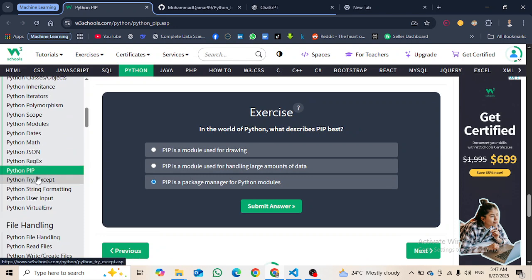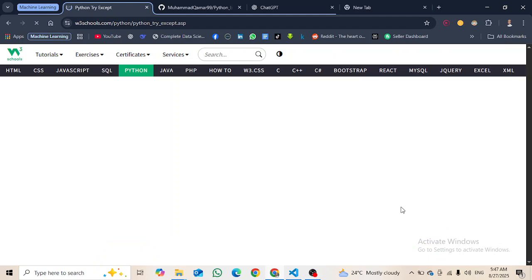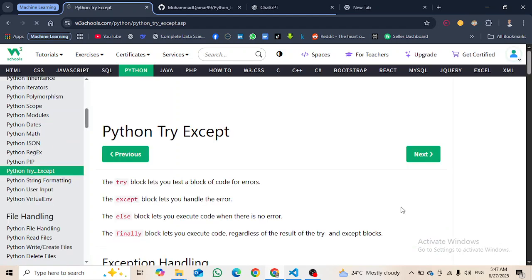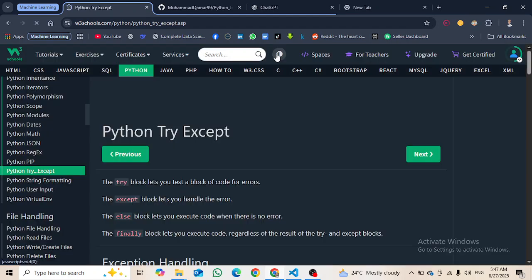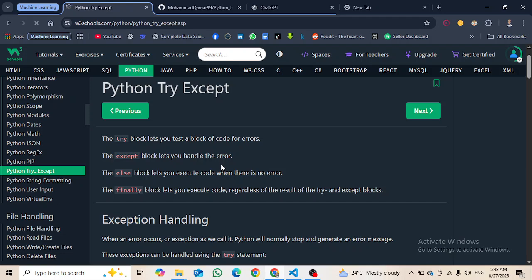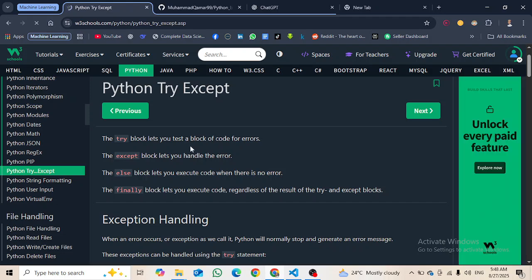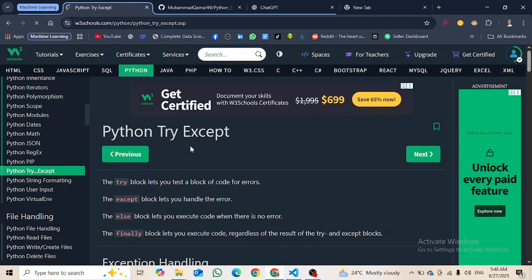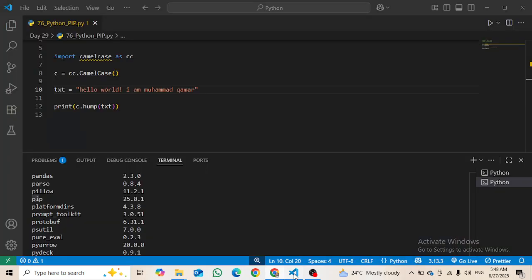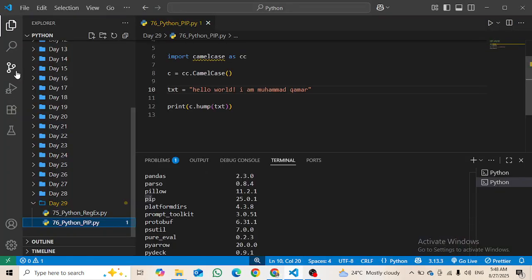So now let's study the try and except topic. Just click on the next button and we are here. Let's study today in the dark mode, not black mode, in dark mode. So Python try except. Oh man, the dark mode is so good, right? It is very good for my eyesight, and I have some issue with my eyesight.